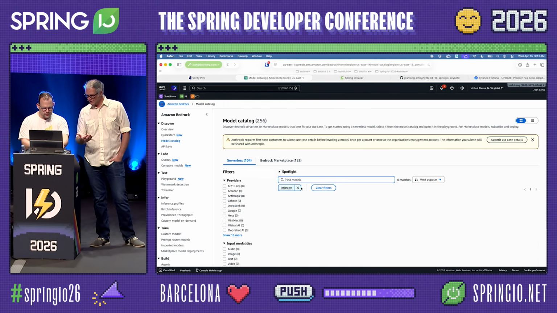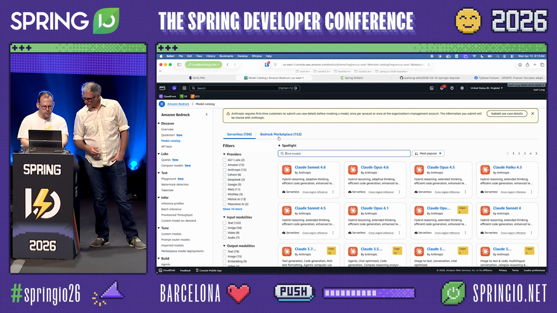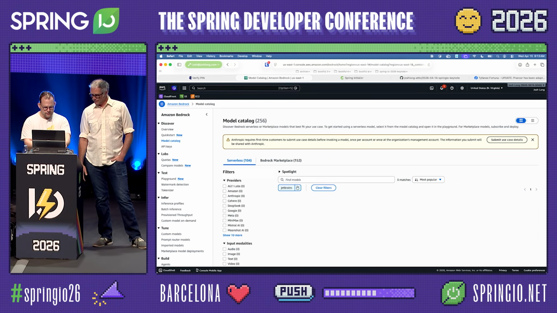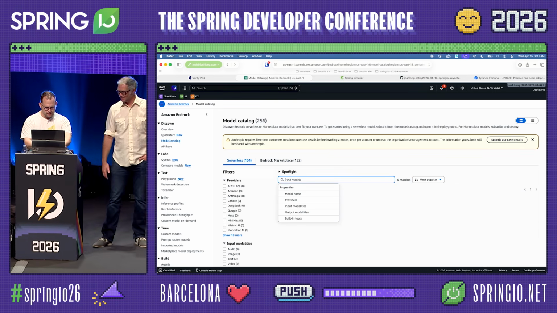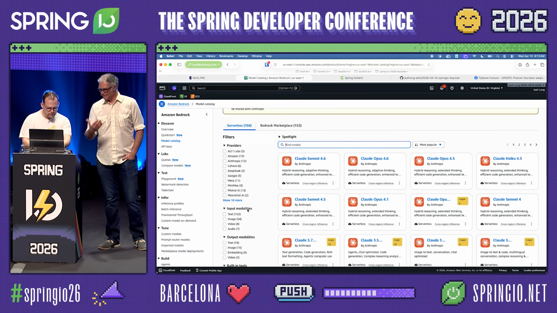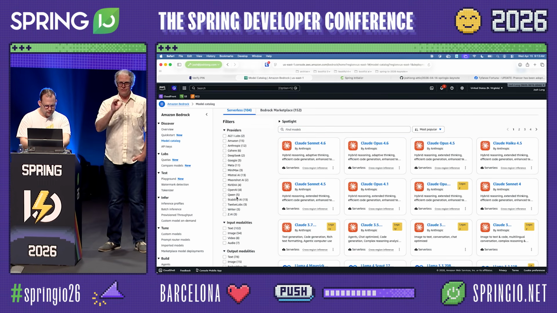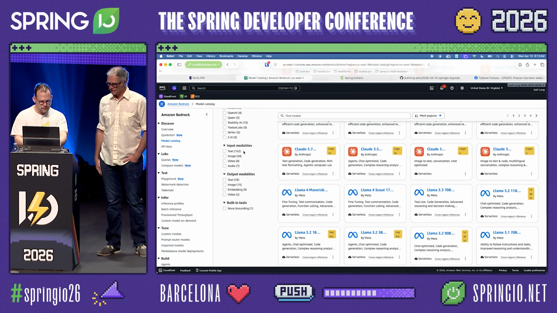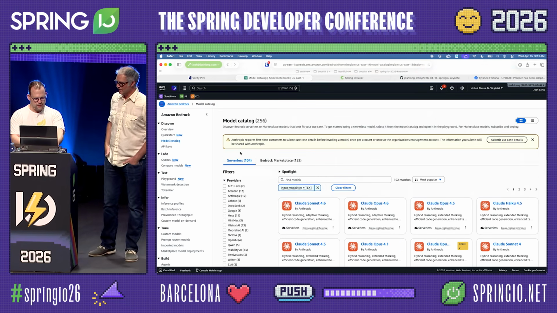Even JetBrains has models, which are under, I think, now the marketplace. Okay, is that right? Somewhere in here is the JetBrains models. So yeah, there's the models in IntelliJ that do the code completion inline. You can use those. It's crazy. Lots of different models. Okay, so we're going to use that.